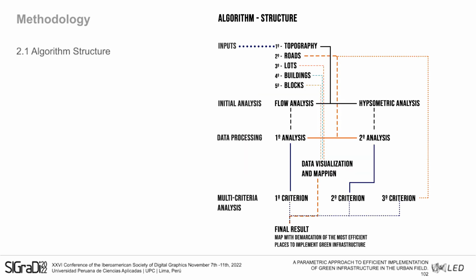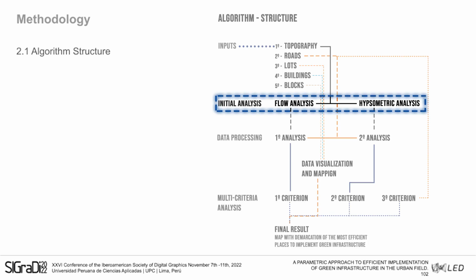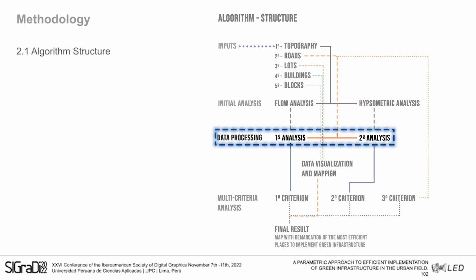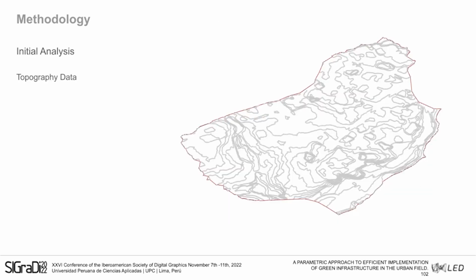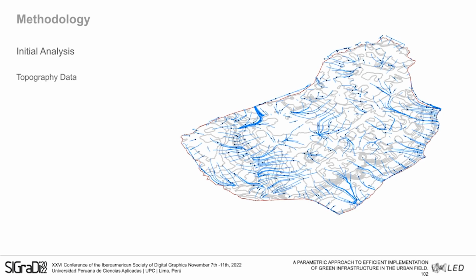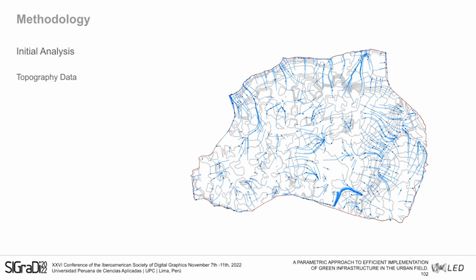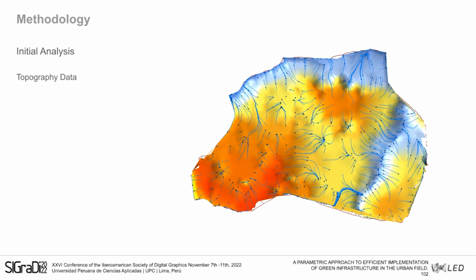The algorithm was constructed using three phases: the initial analysis, the data processing, and the multi-criteria analysis. In the end, the algorithm constructs a map that identifies the most efficient places to implement the green infrastructure. In the first phase, we used the topography data and made two initial analyses. We made a water flow analysis, and this helped us to understand its runoff behavior in the area, trying to identify where it is greater and where the water potentially accumulates. Then we did a hypsometric analysis to map the higher and lower heights of the land.